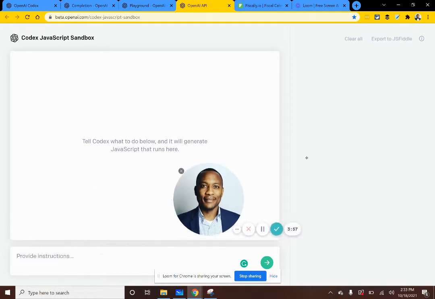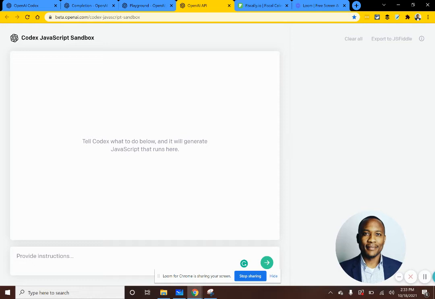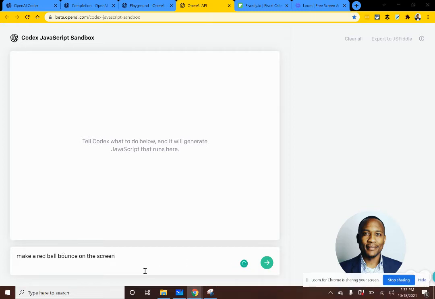I'm going to go ahead and move this image here to the right side. And in here, we can basically write anything in natural language, and with any luck, we should see a result here on the screen. So one example that I'm going to do here is, let's say I make a red ball bounce on the screen. That's one of the examples we talked about. All right, so can this write the code to make a red ball bounce on the screen?